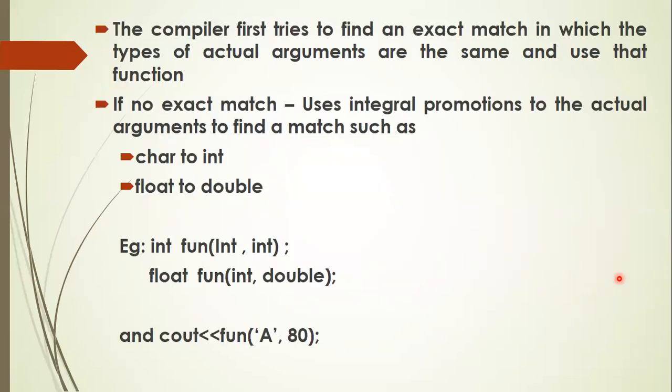In many situations, finding the exact match is not possible. First, the compiler tries to find an exact match, in which the types of the actual arguments are the same as those of the prototype. But in many situations, you cannot find an exact match. If the exact match is not found, then some conversion will automatically take place, because in C++ or C, character type is converted into int type and float is converted into double type.